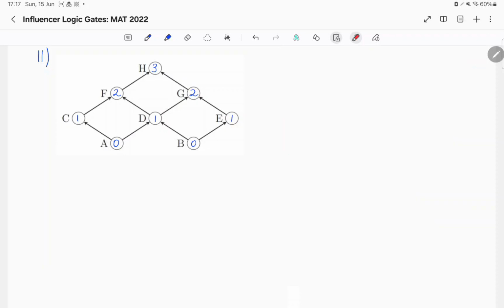Here we'll notice that A and B are numbered 0, meaning that their opinions do not change. Similarly, we'll see that C, D, and E are numbered 1, meaning that their opinions could change on the first round, but not afterwards. F and G are numbered 2, meaning their opinions could change on or before the second round, but not afterwards. And H is numbered 3, meaning that their opinion could change on or before the third round, but again, not afterwards.